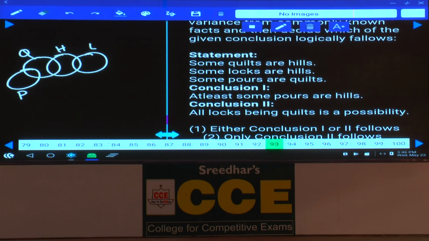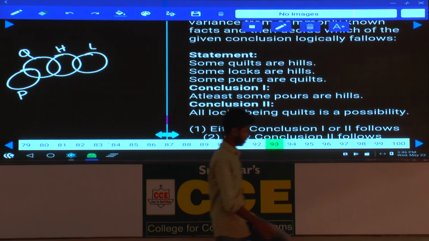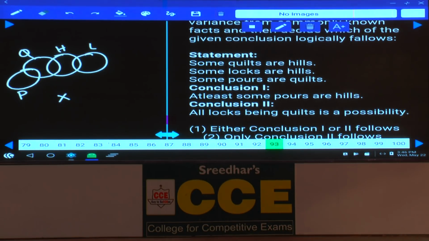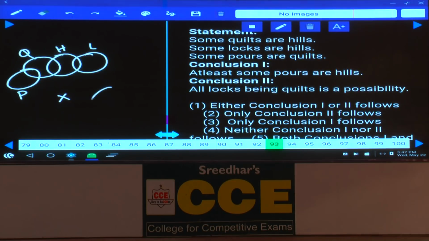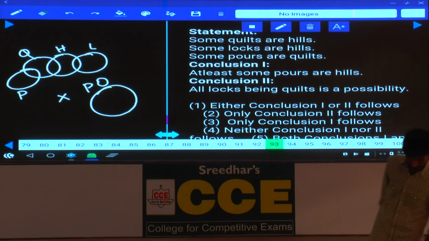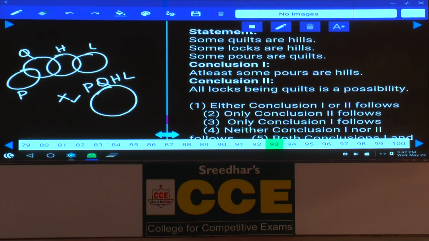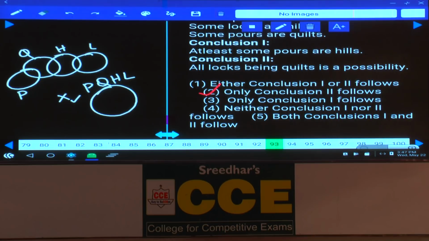Some logs are hills, and some pores are quills. Then first one, some pores are hills, P and H no intersection. And next one, all logs are quills is a possibility. Now as it is a possibility, statements are affirmative for this one. What is the diagram here? Single diagram P, Q, H and L. You can write down like this. Hence what is your answer here? Only 2 follows. Only 2, that is choice 2. 93, it is choice 2.